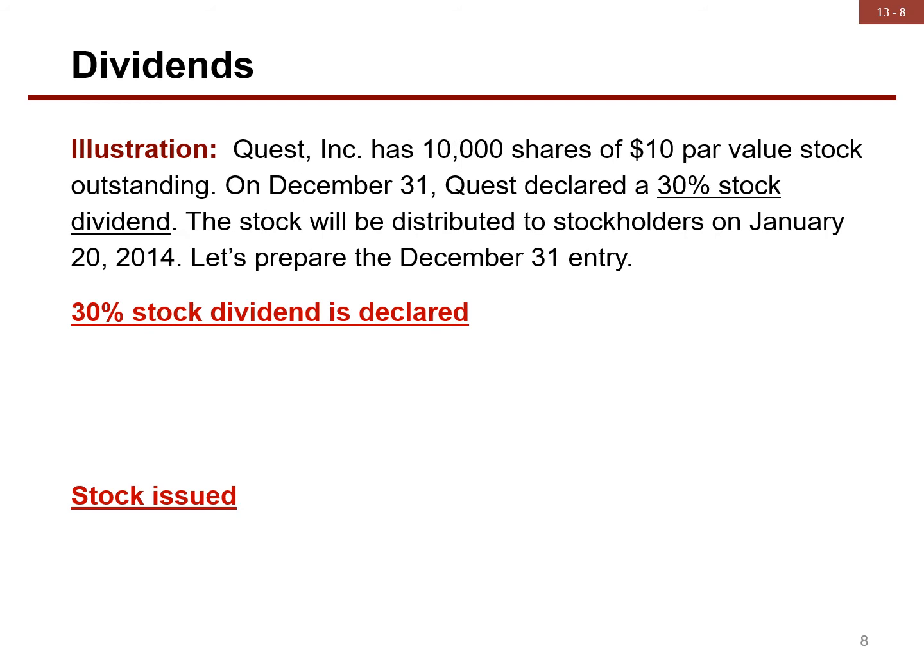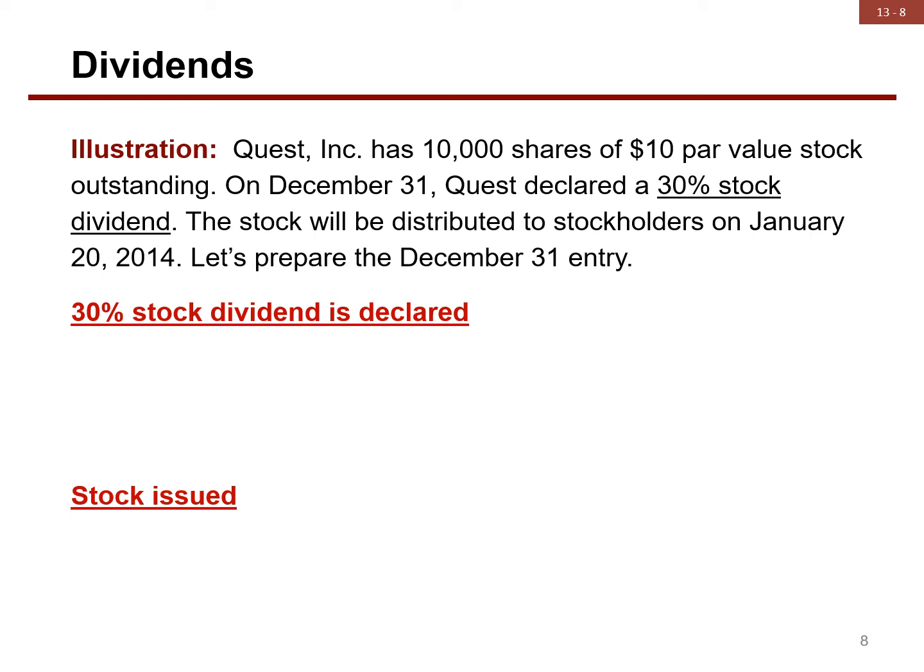Here is an example of a large stock dividend. Quest Inc. has 10,000 shares of $10 par value stock outstanding. On December 31, Quest declares a 30% stock dividend. The stock will be distributed to stockholders on January 20th, 2014. Let's prepare the December 31 entry.